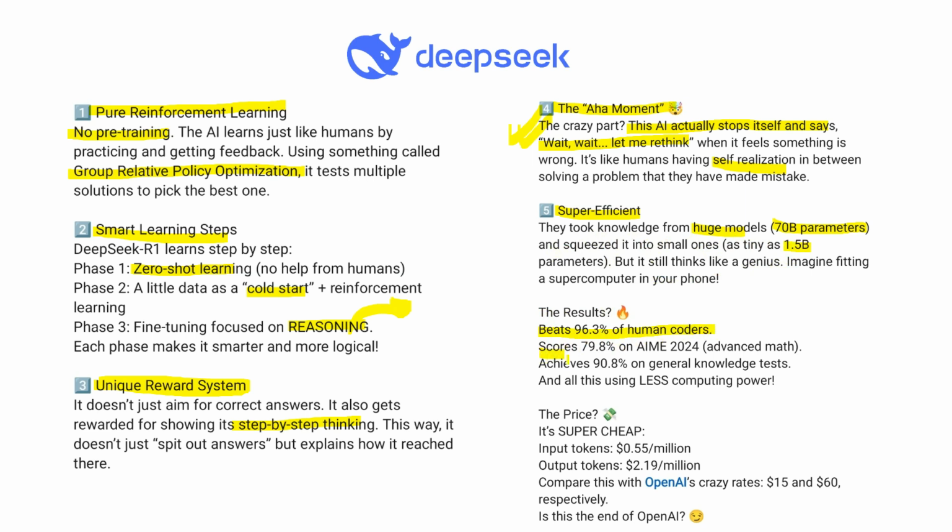Score of 79.8 on AIME advanced math, obviously. Achieved 19.8 in a general knowledge test, and all this using less computing power. You can see less computing is tiny 1.5 billion parameter. In the Llama it has 17 billion parameter, right? And you can see the price is super cheap. You know that this is nothing but input token, output token, and compared with this OpenAI is a crazy rate. Really a crazy rate. Is it the end of OpenAI? I don't know. Is it the end of OpenAI or not?